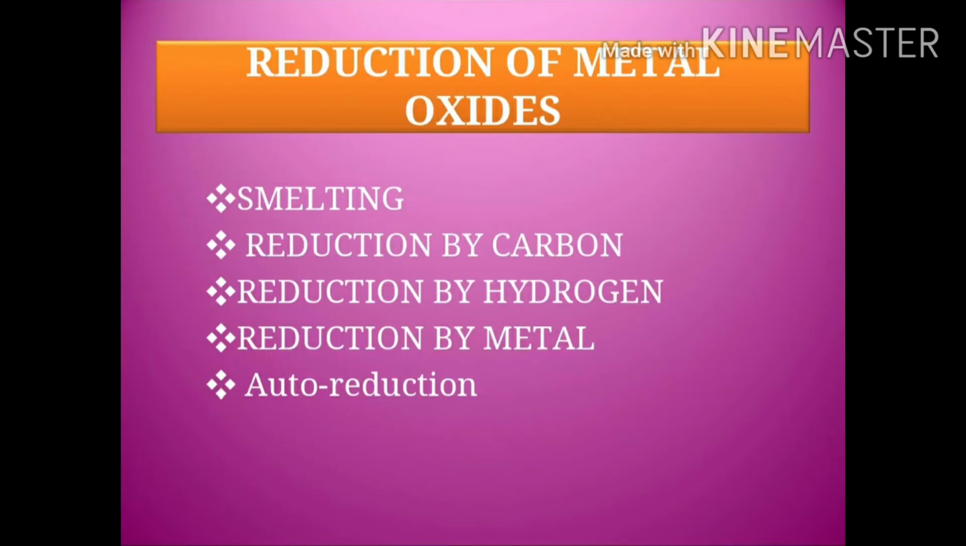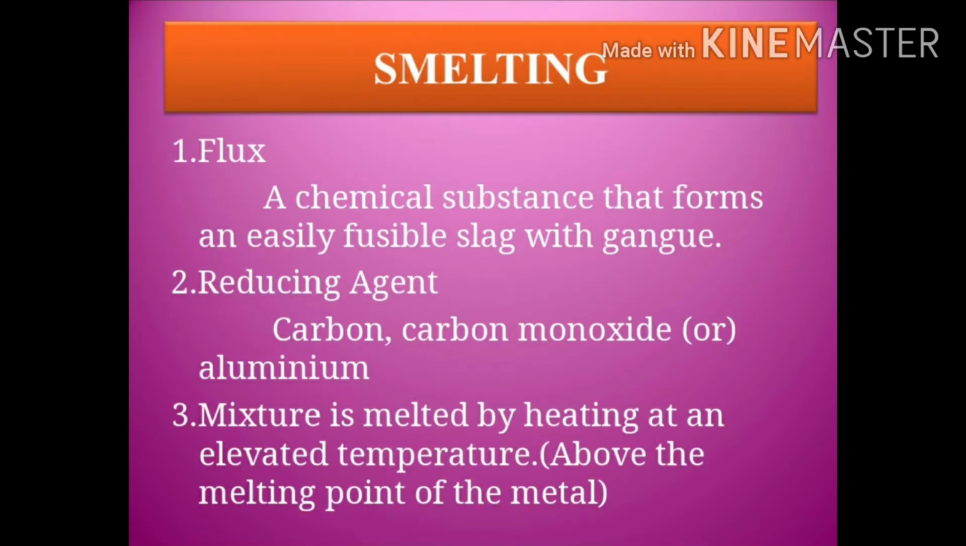And then reduction of metal oxides. This is the second process or second method of extraction of concentrated ore: smelting and then auto reduction. In this smelting, we can see reduction by carbon, reduction by hydrogen, and reduction by metal. So, one by one, let us discuss.